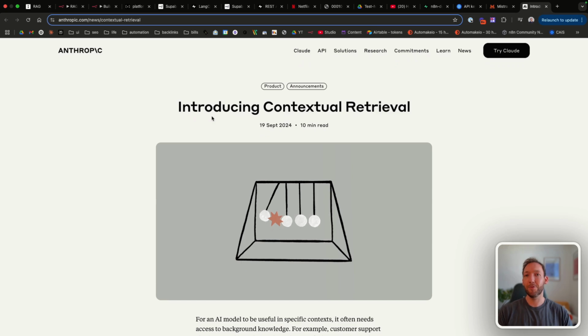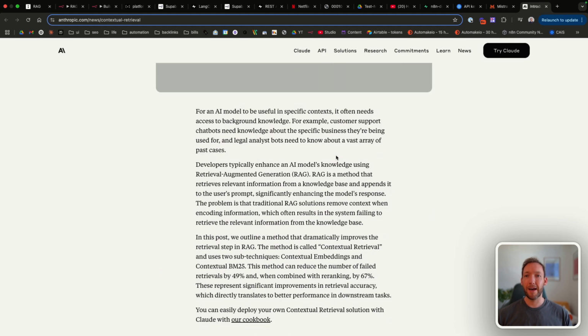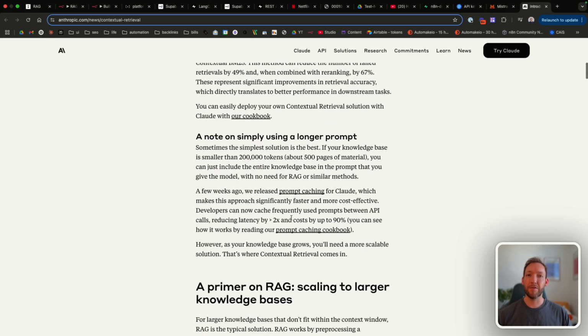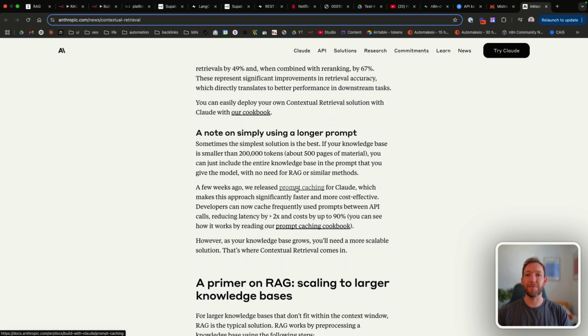But there is a way to help contextualize this, and we're going to visit Anthropic's Contextual Retrieval Guide, which they brought out in September last year, and it aims to get around these limitations of lack of context within chunks, and it claims to actually reduce the number of failed retrievals by 49%. And first, it alludes to actually a much simpler solution that we've spoken about before, is actually sometimes you can just put the entire set of data, up to about 500 pages of material, in the prompt itself, because if you're using something like Anthropic or OpenAI, all of that data will actually be cached inside the prompt.